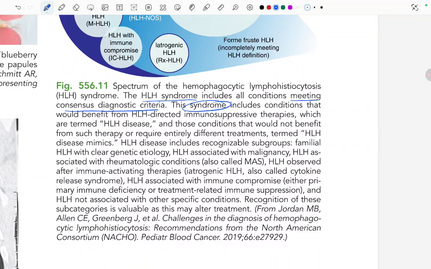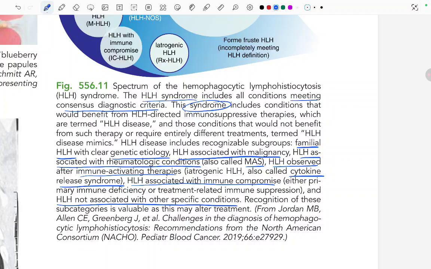HLH disease includes recognizable subgroups: familial HLH with a clear genetic etiology, HLH associated with malignancy, HLH associated with a rheumatologic condition, also called MAS, HLH observed after immune activating therapies, iatrogenic HLH, also called cytokine release syndrome, HLH associated with immune compromise, either primary immune deficiency or treatment-related immune suppression, and HLH not associated with another specific condition.